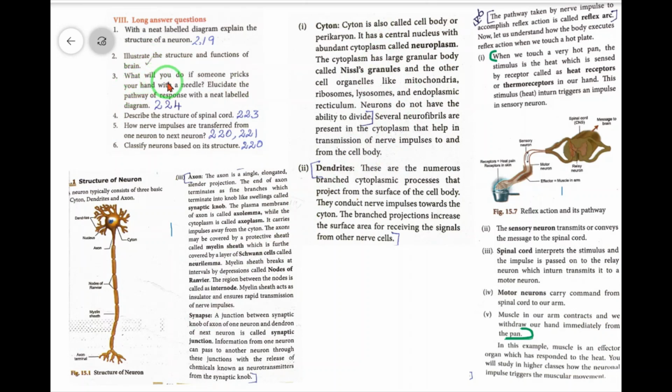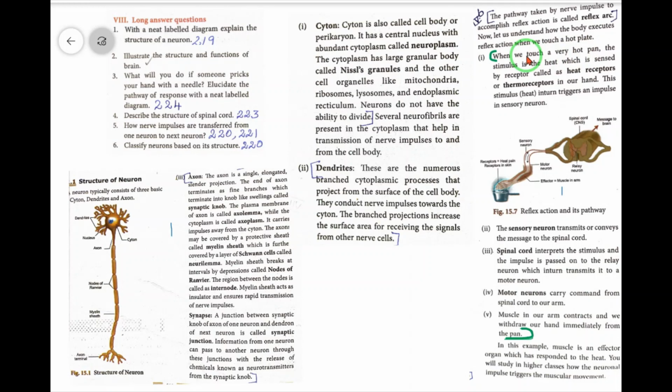Third one, what will you do if someone pricks your hand with a needle? Elucidate the pathway of response with a neat labeled diagram. The answer is on page number 224. So here to here, but there are a few changes. In the textbook it says, when we touch a very hot pan. In the question, it is if someone pricks your hand. So you strike out touch a very hot pan and write when the hand is pricked by a needle.